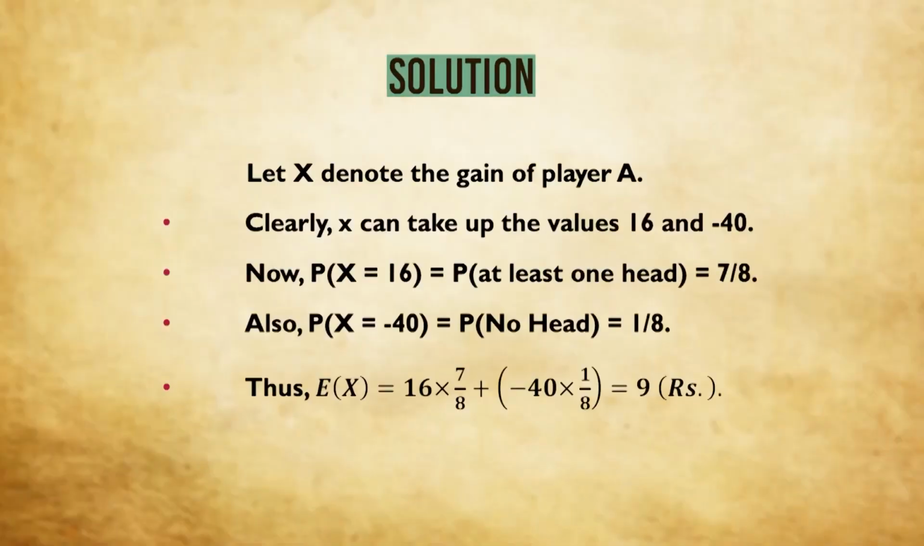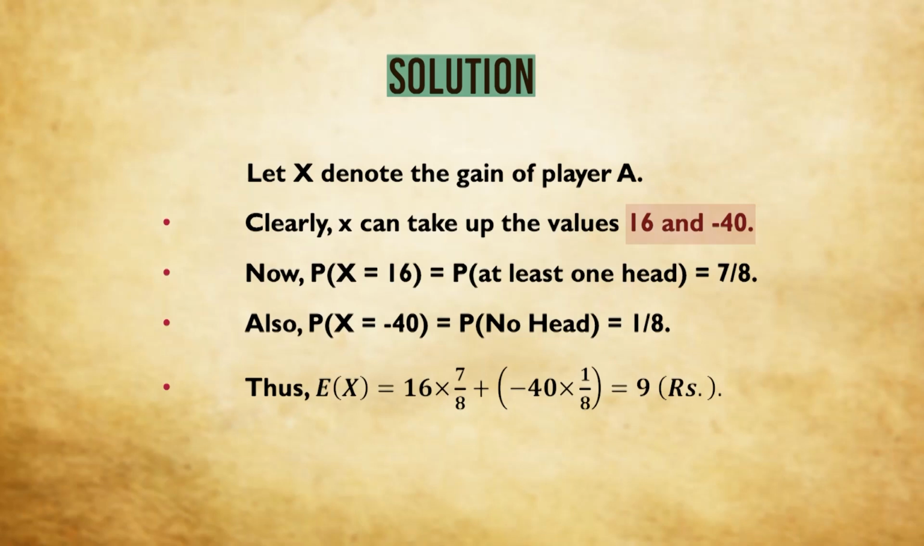So you see, what do we mean by loss or loses rupees 40? What will be the gain of A in that situation? It will be minus 40, right? Just keep this in mind as we move into the solution. So we denote by x the gain of player A, and we can see that x can take up the values either 16 or minus 40.